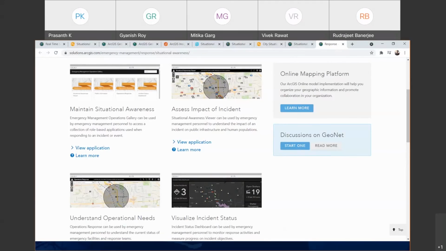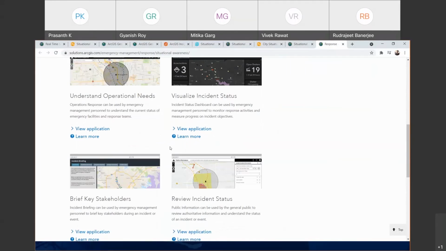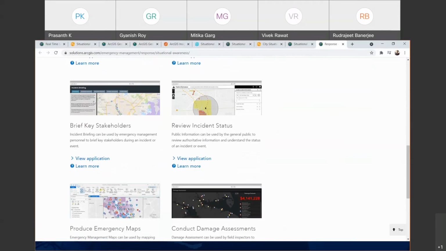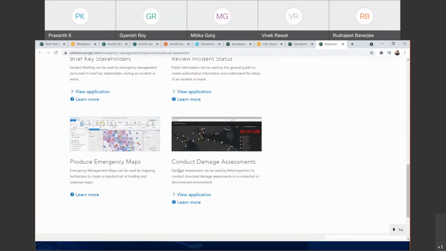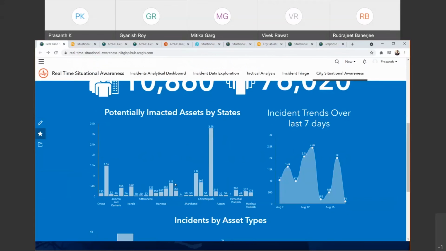You can configure it with your own data sets, and you will be able to configure it with the live data coming in. You can use GeoEvent Server or ArcGIS Velocity to take the live feeds on board into GIS, and those services can be consumed inside these applications. So this will help you to configure a variety of situational awareness applications, and you can stitch all these applications together into this kind of hub site.